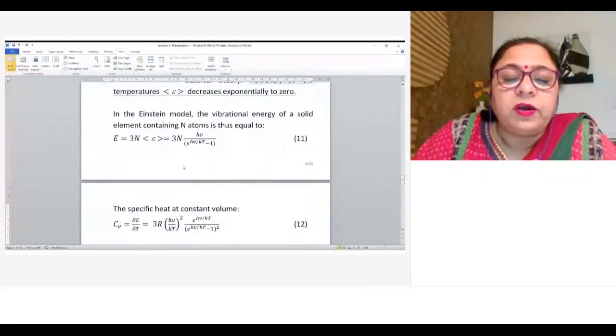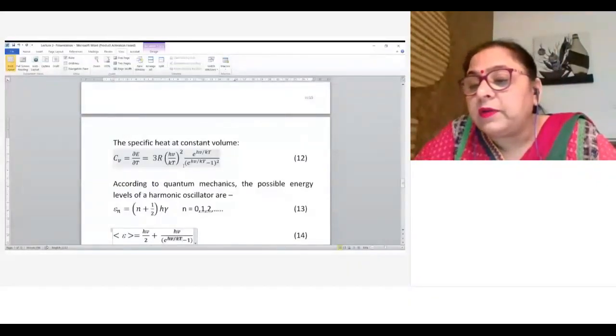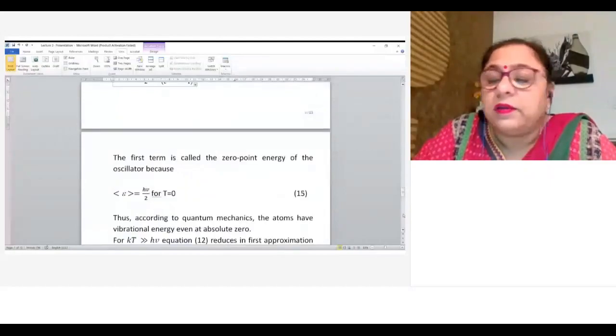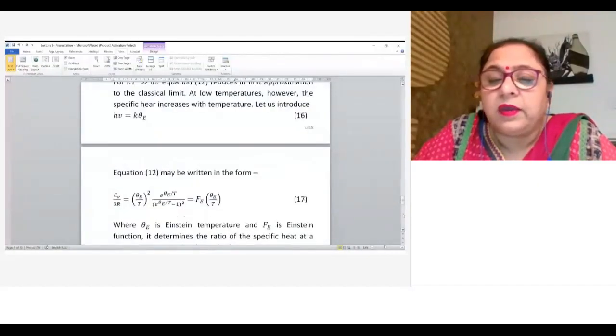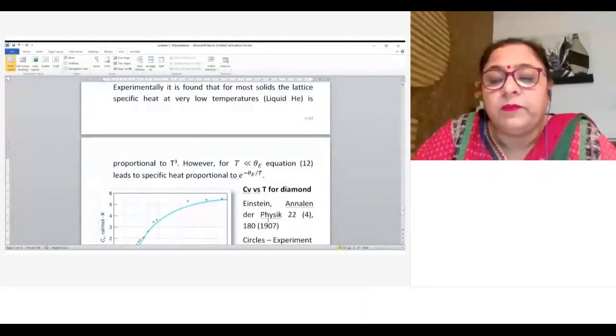Some shortcomings of the classical theory were partially overcome by Einstein, and still there are some shortcomings of the Einstein theory. Then Debye had an improved model, and in his model he was able to explain the T cube dependence of the heat capacity.